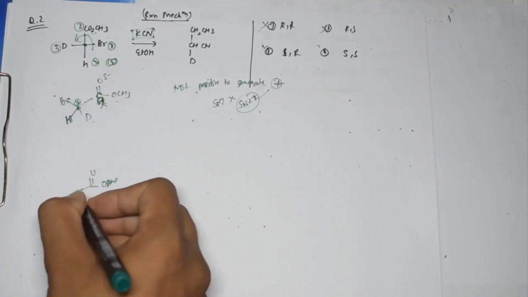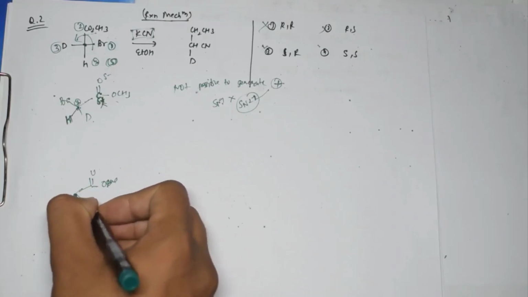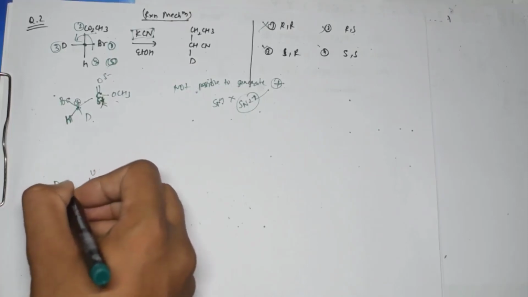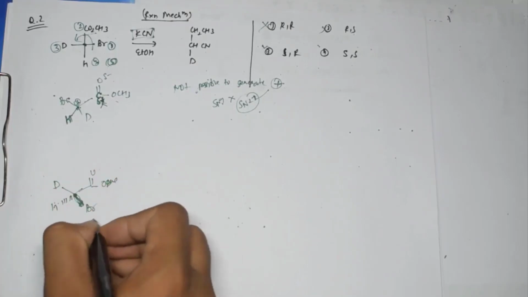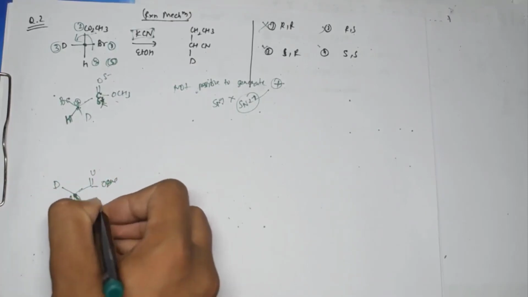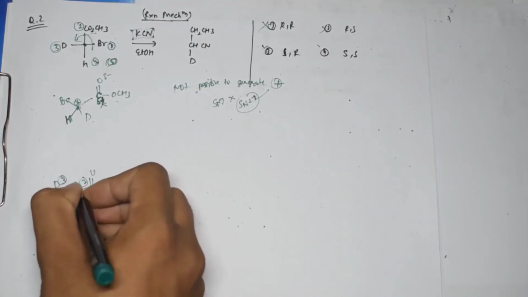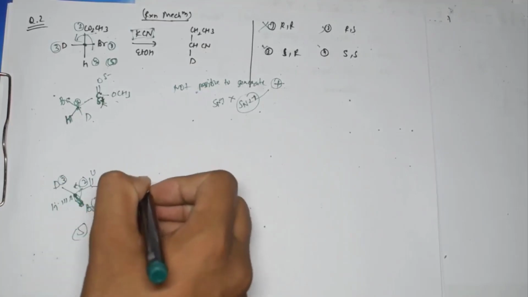I can write it like this, and this Br which is present over here, that is above the plane, that will come above the plane, and this D is in the plane, right? And this is S kind of configuration we can have, because this is 1, this is 2, and this is 3, and here rotation is like this. So S kind of configuration we have.